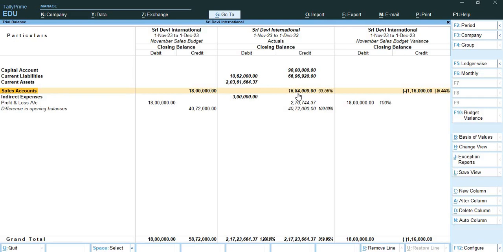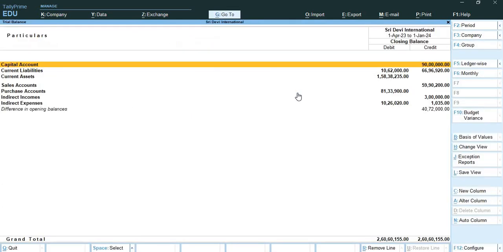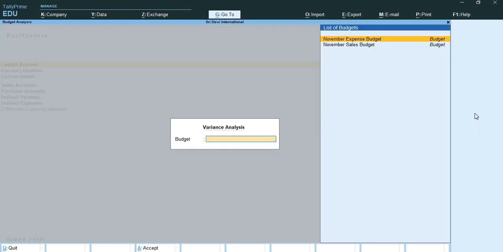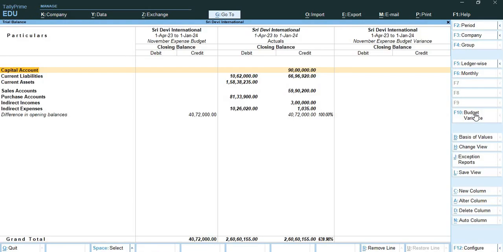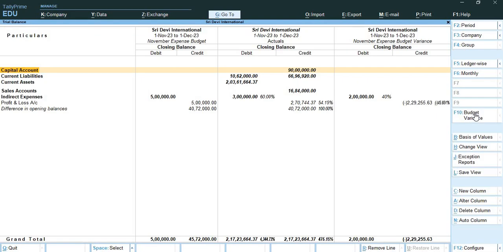The activity they have given to me is that similarly, view the budget variance report of November expense budget by clicking on the option F10 and budget variance. For this I'll go back. Again I'll open trial balance. Again I'll press F10 budget variance, and now I'll select November expense budget, press F2 and select the specific date.